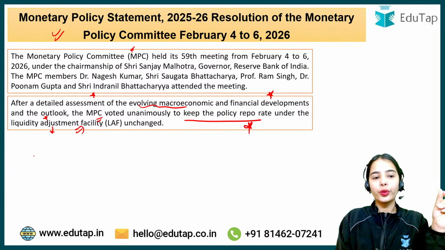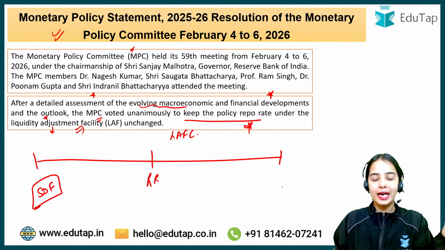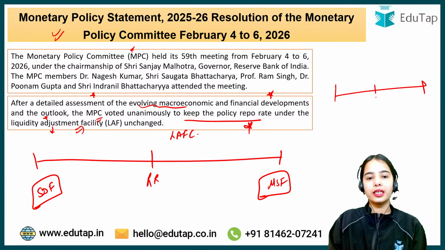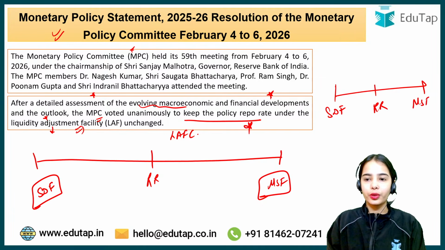First of all, the liquidity adjustment facility consists of the liquidity adjustment facility corridor, the LAF corridor. It consists of the repo rate in the middle, the SDF rate at the bottom, and the MSF rate at the ceiling. So these are the three rates under the LAF, the liquidity adjustment facility: repo rate, SDF rate, and the MSF rate. Okay.